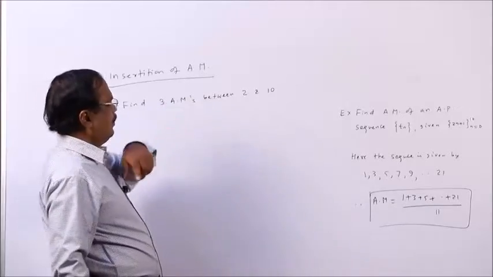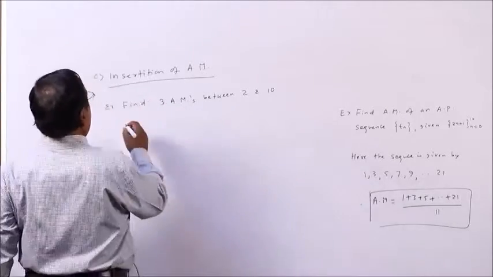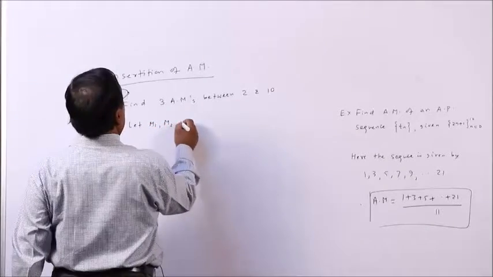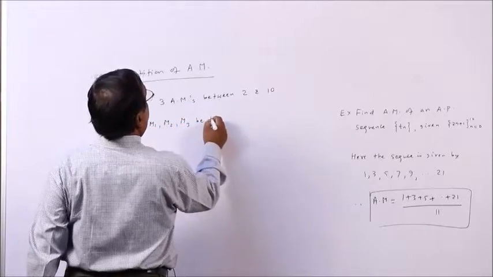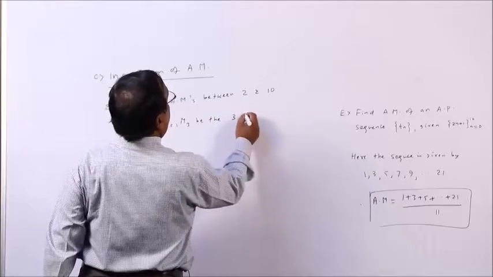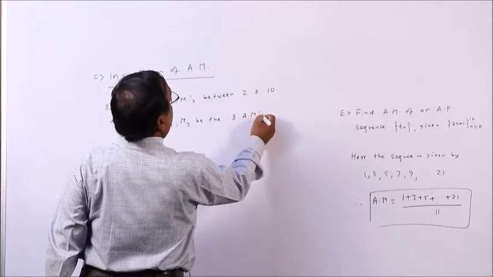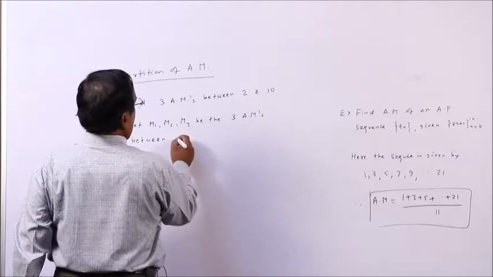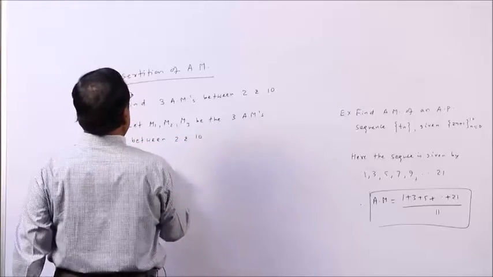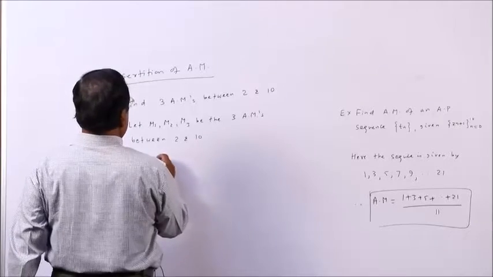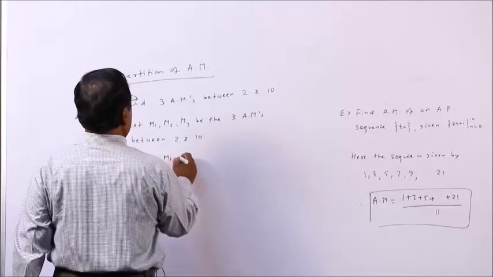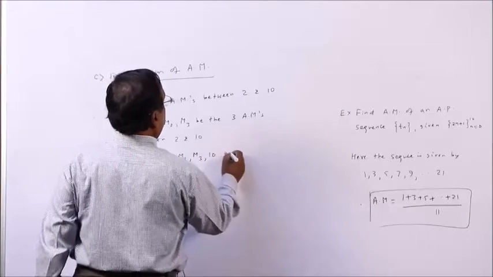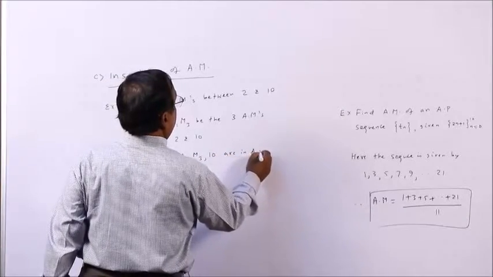Find 3 arithmetic means between 2 and 10. Let M1, M2, M3 be the 3 arithmetic means between 2 and 10. So, this implies 2, M1, M2, M3, 10 are in AP.